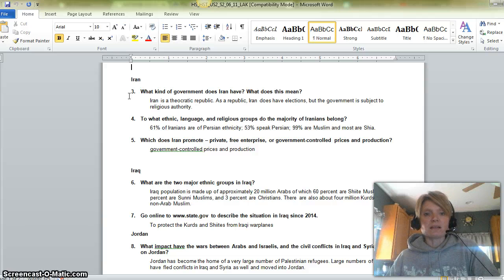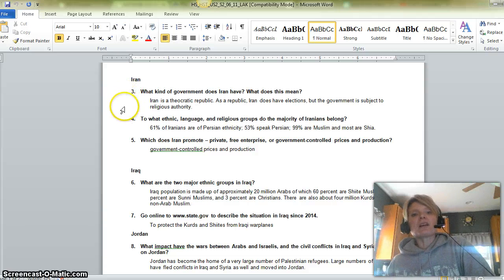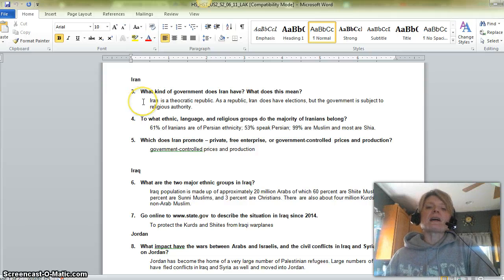What does this mean? And I'm just going to go off the lesson answer key. We'll use the answers, and then we'll go back and try to find where they found those answers, kind of doing it backwards. Okay, so it says that it's a theocratic republic. As a republic, Iran does have elections, but the government is subject to religious authority.